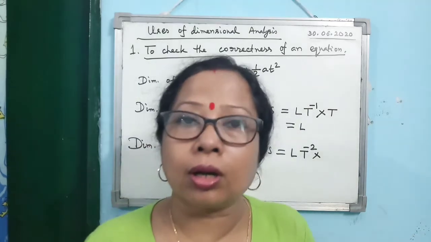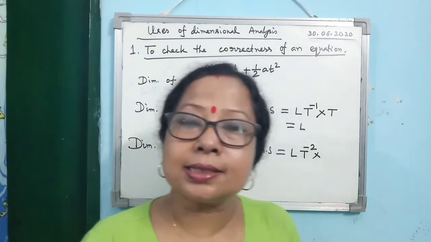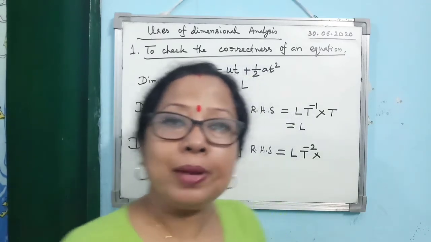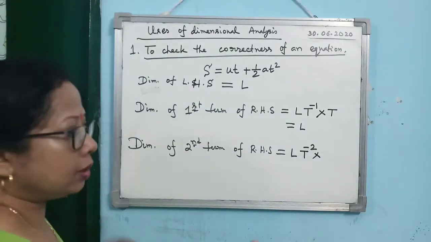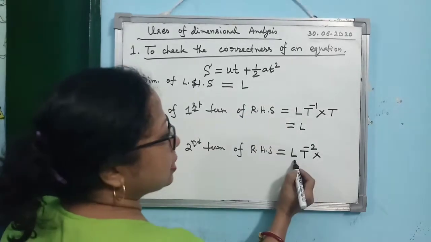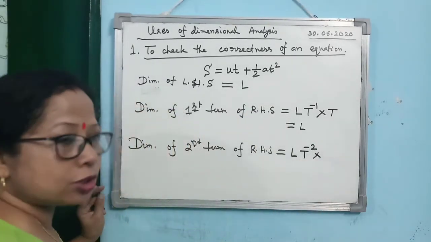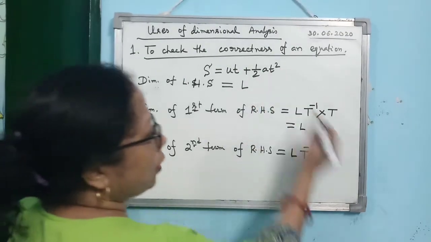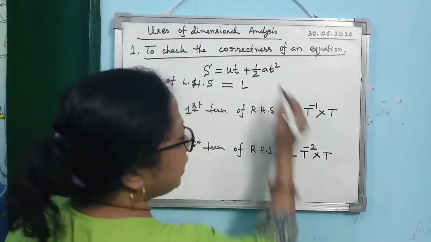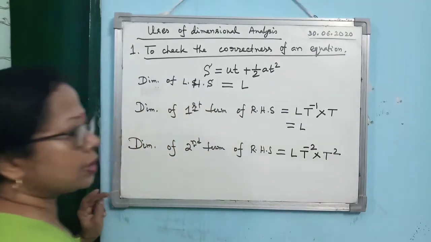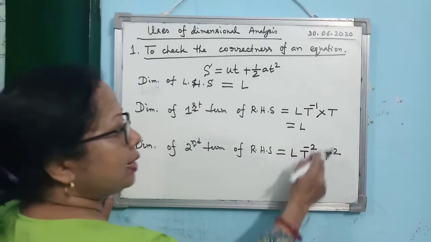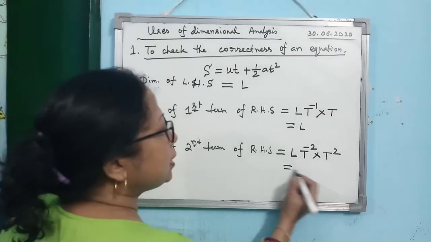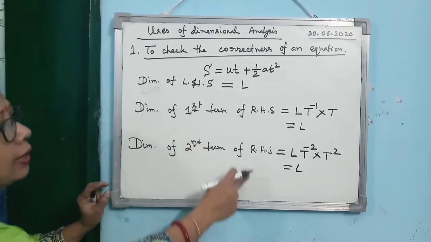You don't have to work on it, okay? But only one thing is that you have to understand it. So please do that one first. Okay, so dimension of acceleration is LT to the power minus 2. Then it is t square. T is the time. So dimension of time is T and then it is square. So it is coming LT to the power minus 2 into T square. So how much is it coming? L.